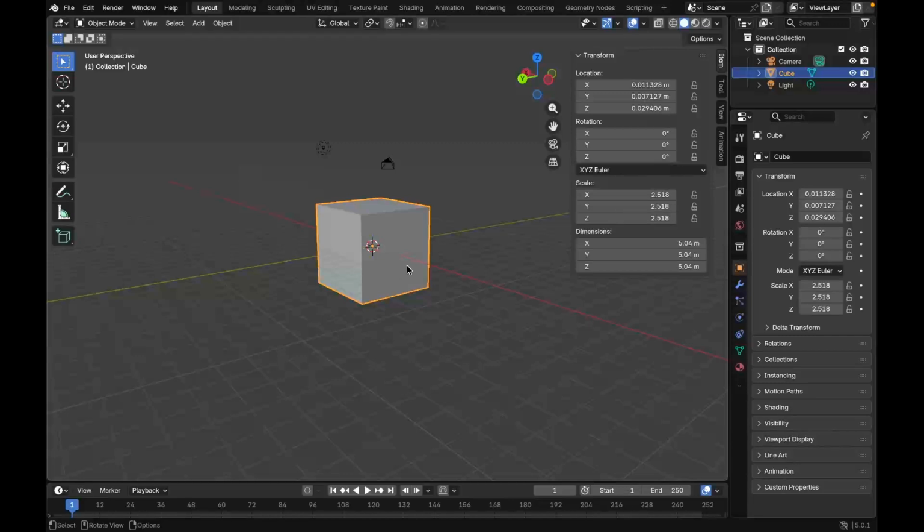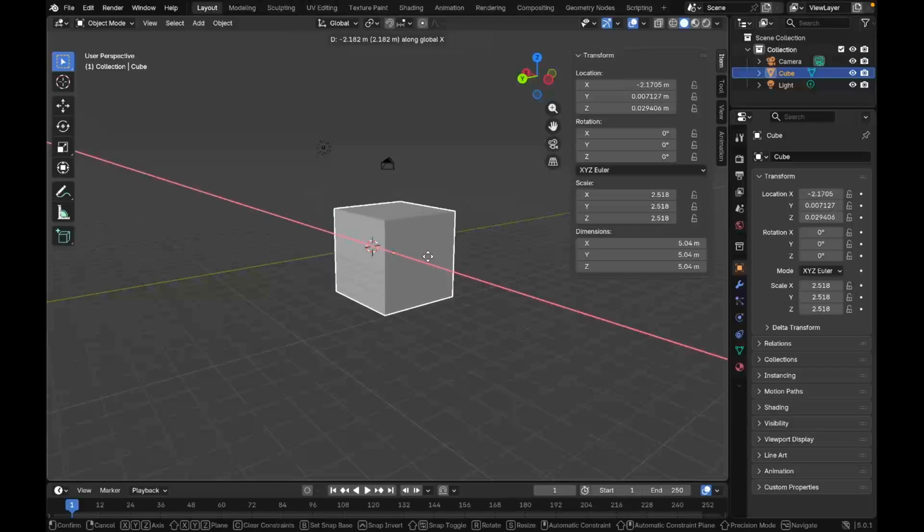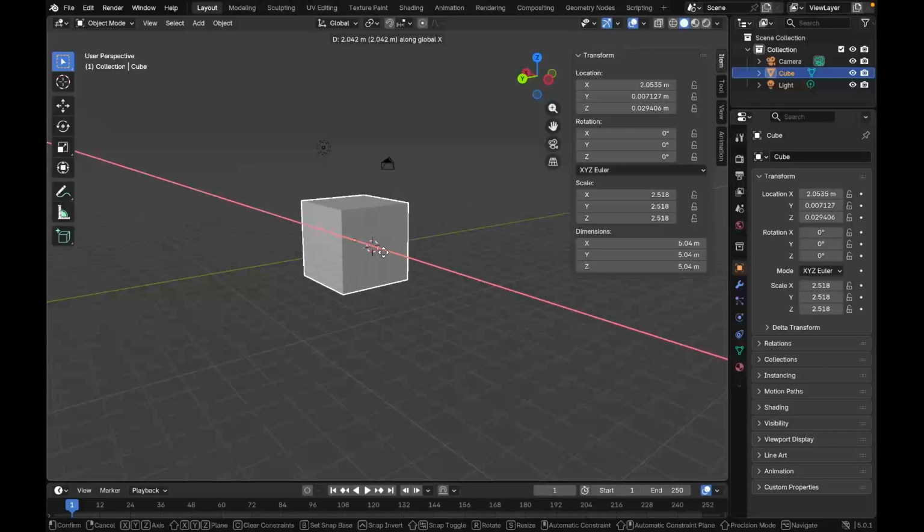Again, I want to move only along the X direction. Just press G and then press the X button. We can see it is moving only along the X direction.